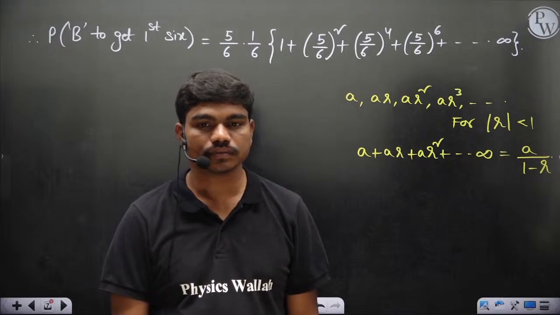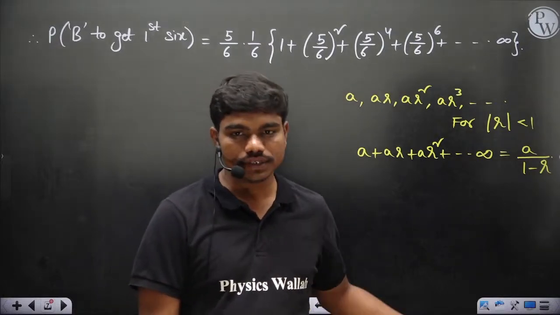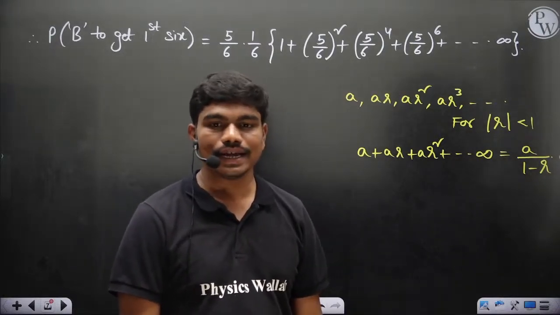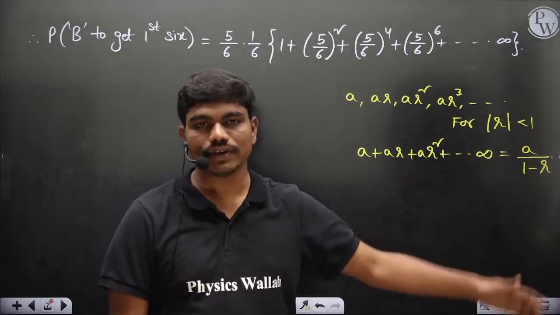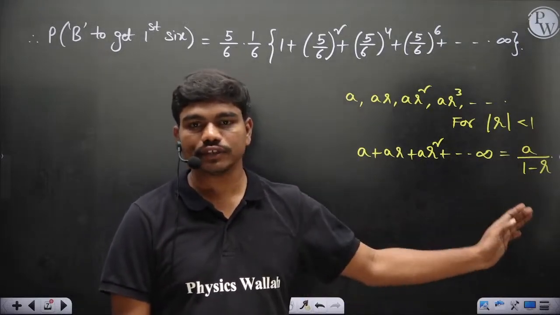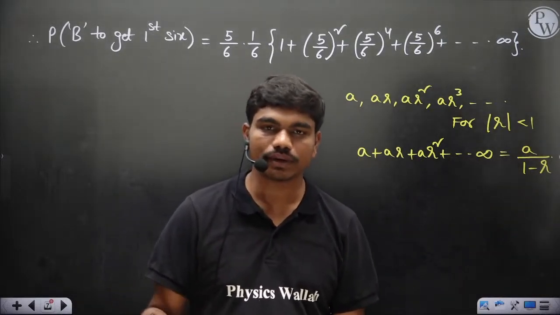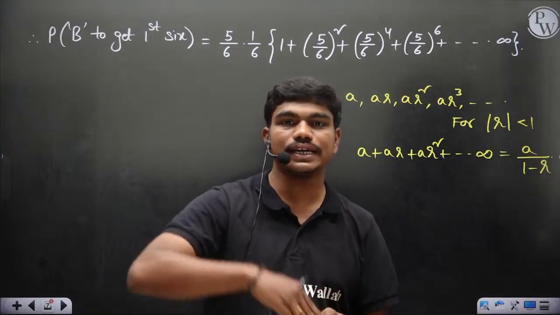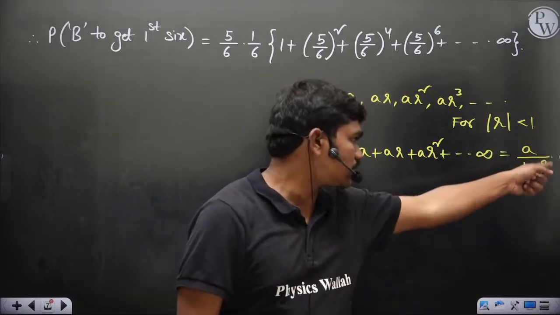Ideally, if R is more than 1, then the sum of n terms of a GP is A into (1 minus R power n) by (1 minus R). And when R is less than 1 and n tends to infinity, the expression turns out to be this.